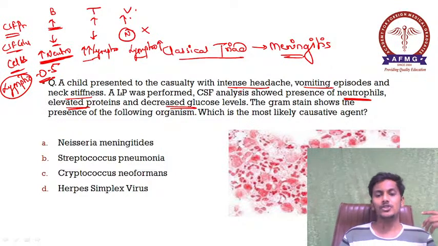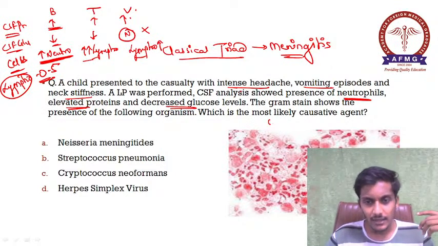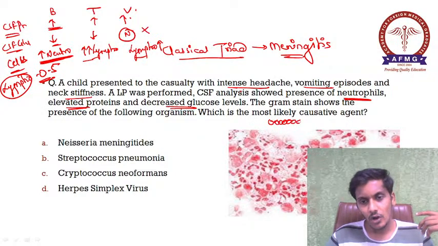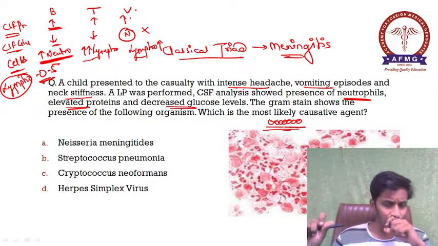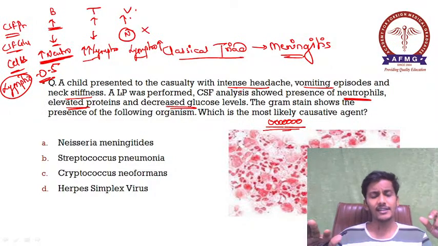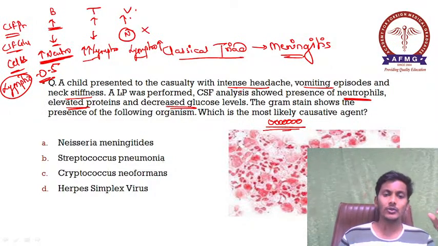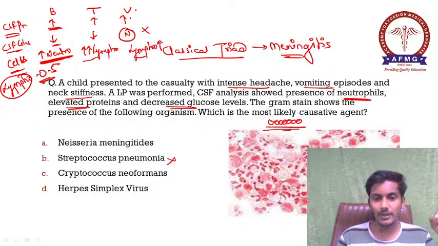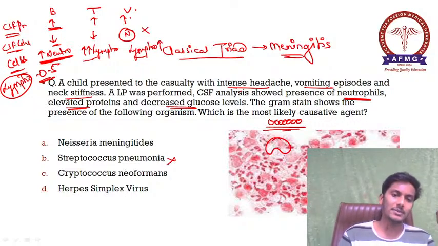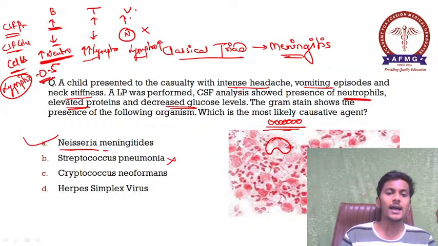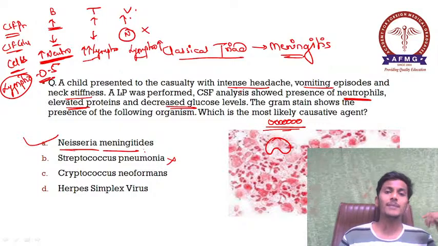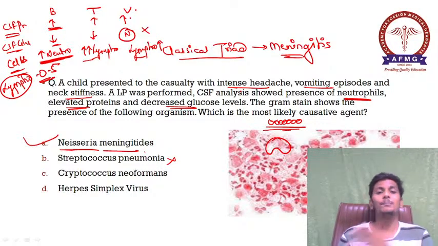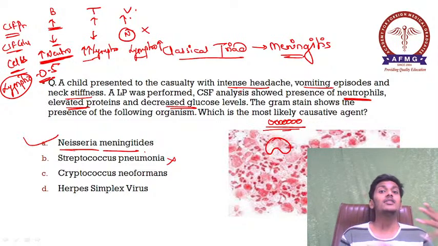But in the given picture over here, can you see these string-like structures? String-like structures are not seen, therefore Streptococcus pneumoniae is ruled out. You can see a kidney-shaped organism, and this kidney-shaped organism is nothing but your option A, Neisseria meningitidis. It is your Neisseria meningitidis, please remember, also known as meningococcus. Meningococcus can also be associated along with meningitis with some petechial rashes all over the body, with some fever, okay,